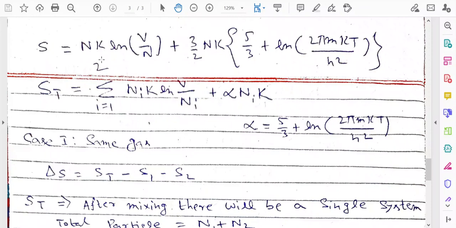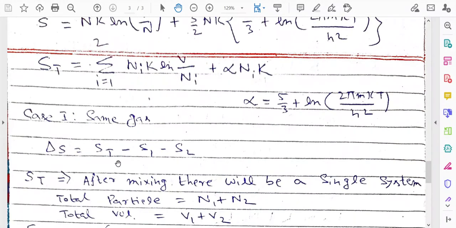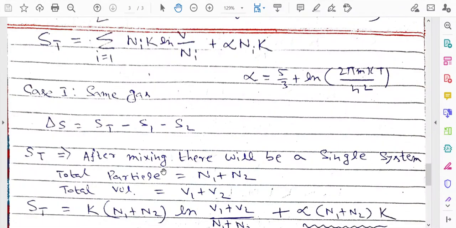So you just focus on the first term, you do not look into the second term. So the first term is Nk ln(V/N). That means, if you give the summation form, i equal to 1 to 2, N_i k ln(V/N_i). So delta S is equal to S_t minus S1 minus S2. After the mixing there will be a single system, because you are considering the same gas.